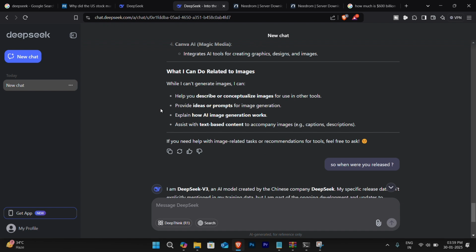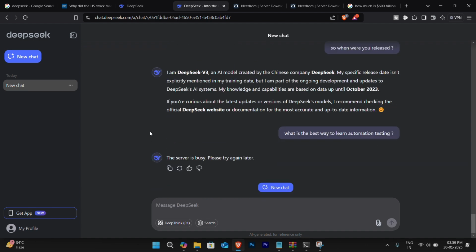You cannot get real-time data because DeepSeek isn't connected to the internet, and the database of DeepSeek is not the latest. It is only updated up to October 2023. So these are all the limitations of DeepSeek.